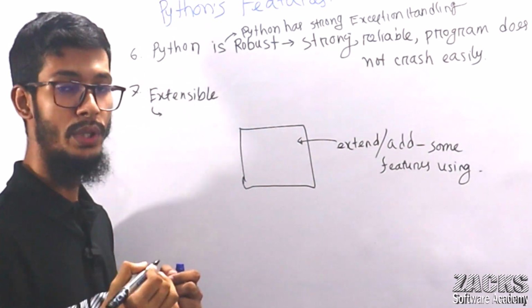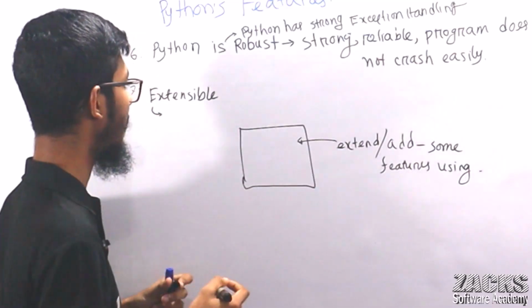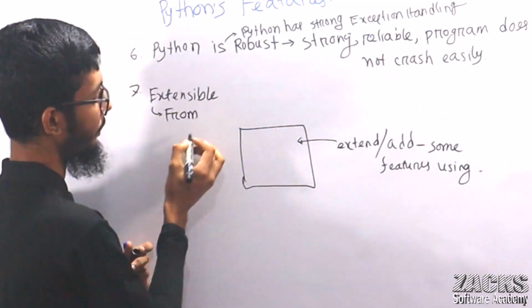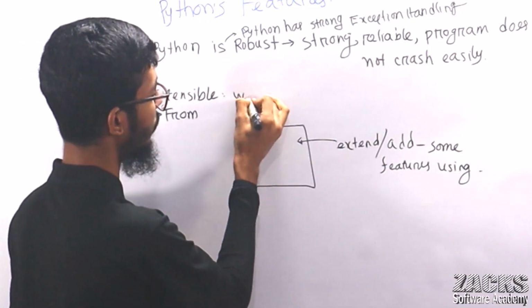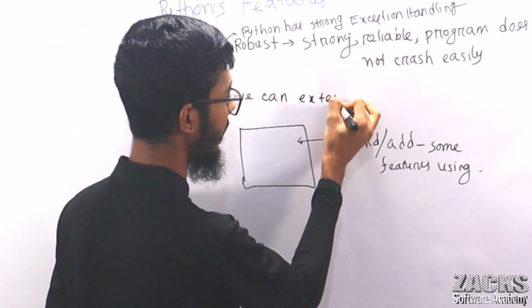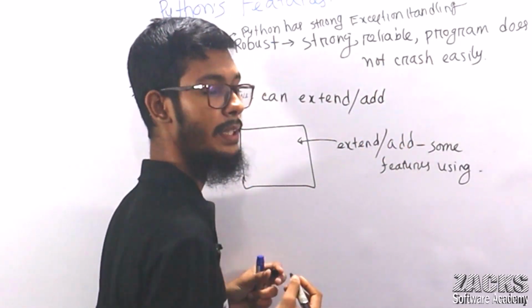It means we can use other programming language code in Python also, right? Okay, from Python. Let me write: we can extend or add the features, add Python capabilities.